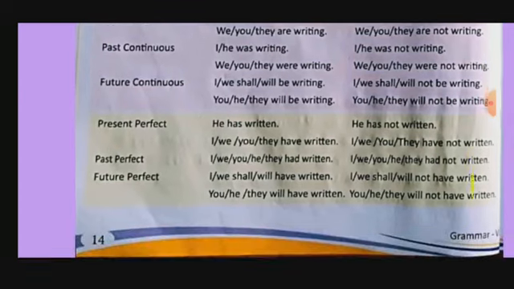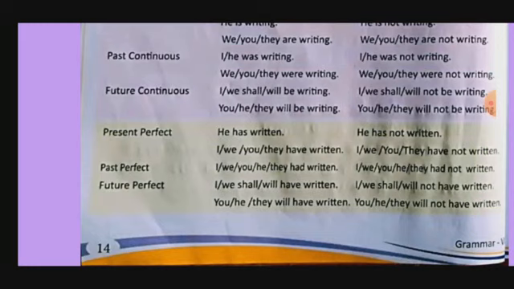Okay. Perfect: he has written, he has not written. I, we, you, they have written. I, we, you, they have not written. Past perfect: I, we, you, he, they had written. I, we, you, they had not written, because, as I told you, there is nothing for singular and plural. For all it will be the same.